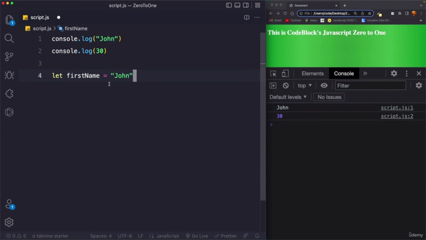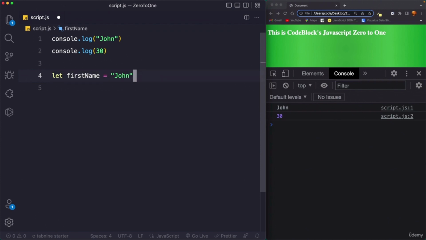You can imagine a variable as being a box. In the real world, a box can hold some object. For example, it can hold a book, a t-shirt, a toy, simply some kind of object. Then we can write a label on that box to describe what's in it, and then we can find the object later when we need it by using the label. And variables work in exactly the same way. Here we have a box called firstName, and into that box we put the value of John. Now if you want to use this value, all you have to do is use this label, in other words, this variable name.